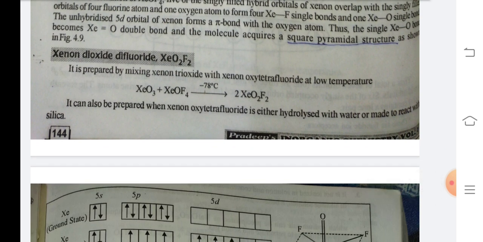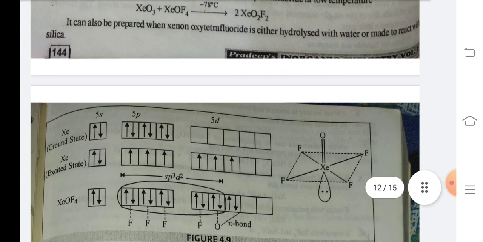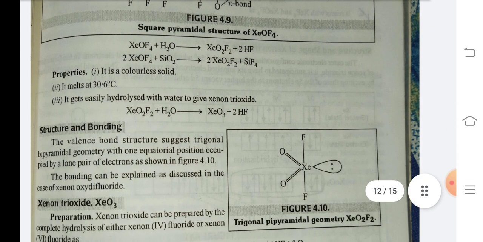Xenon dioxide difluoride, that is XeO2F2. It is prepared by mixing xenon trioxide with xenon oxytetrafluoride at low temperature. XeO3 plus XeOF4 at -78 degrees Celsius gives 2 XeO2F2. It can also be prepared when xenon oxytetrafluoride is either hydrolyzed with water or made to react with silica. XeOF4 plus H2O gives XeO2F2 plus 2HF. 2 XeOF4 plus SiO2 gives 2 XeO2F2 plus SiF4.